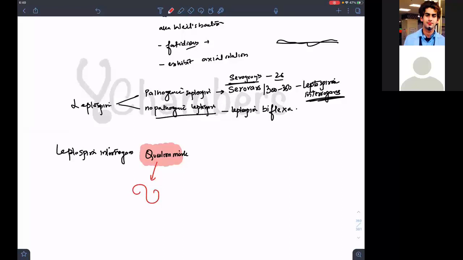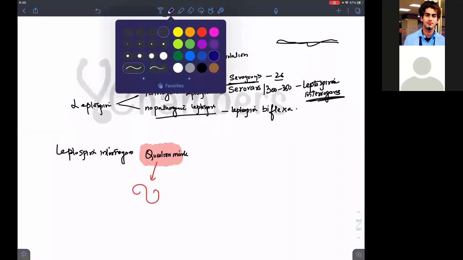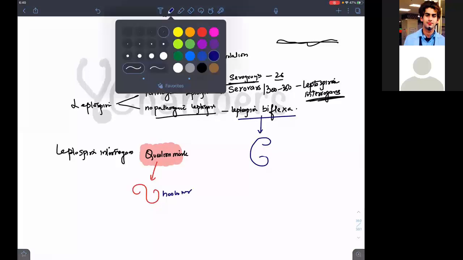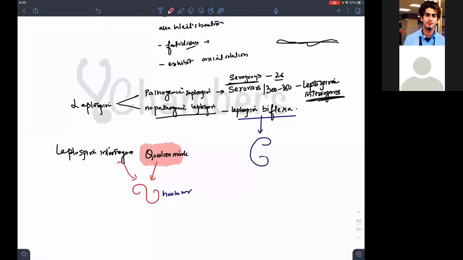But if I talk about Leptospira biflexa, it means I have to flex at bi. So I make bi, that means like this. This is Leptospira biflexa. See here, the hooks were like this. But in this case, the hooks are facing each other. This is A, this is B. They are facing each other. Then it should be Leptospira biflexa. And this should be Leptospira interrogans. Are we clear, guys?